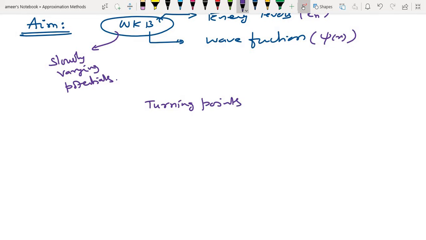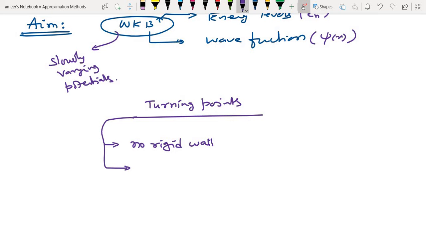Let's say if there are two turning points, the cases possible are something like this: no rigid walls at all. We can think of it as a potential well without any rigid wall, a single rigid wall, two rigid walls.